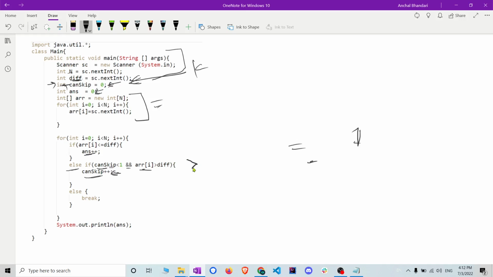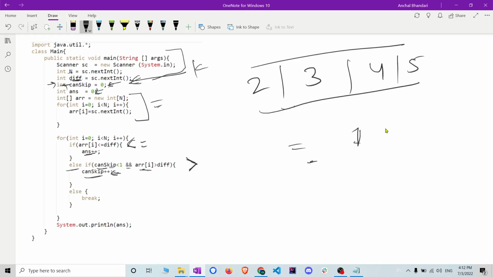Here we are doing the greater than sign, and here we are going to do less than or equal to, right? Whenever we get elements like 2 3 4 5, and suppose our difficulty is 3, here it will increment the answer, and here it will match this condition and increment the answer.